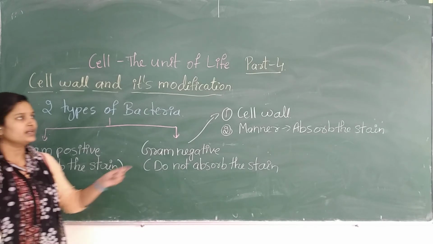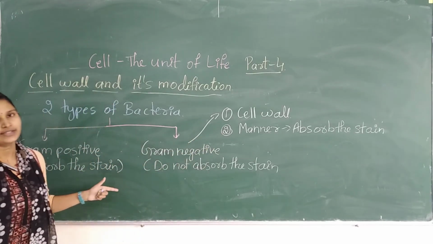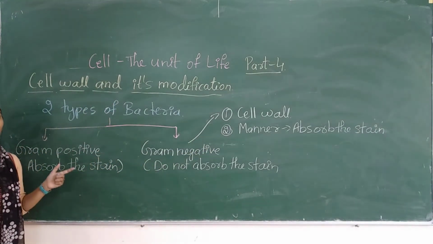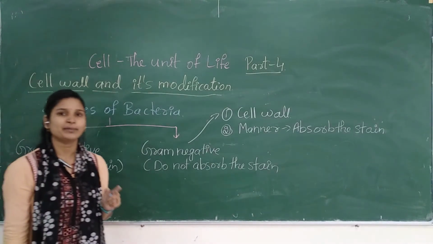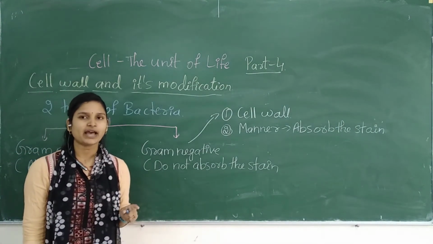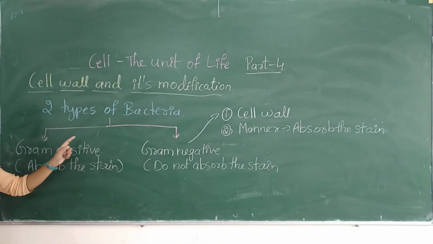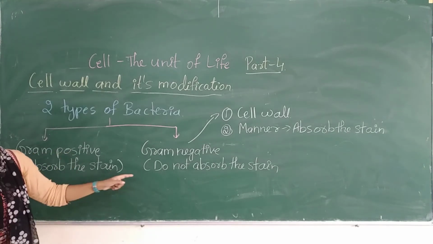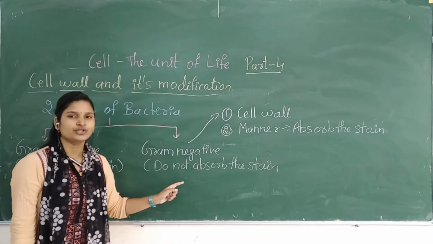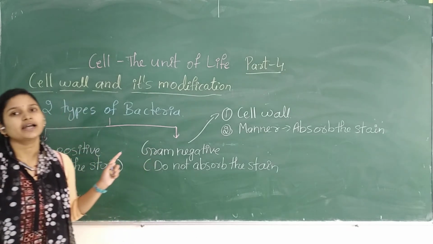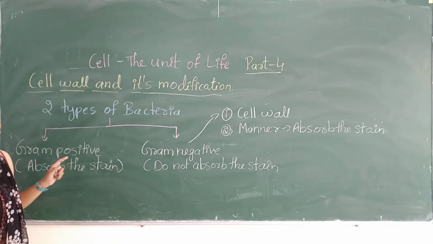Okay, so remember the cell wall in case of these two bacteria is very different. One will be having the composition of peptidoglycan and another will be having lipopolysaccharides. Okay. So remember, there will be two types of bacteria, one will be gram positive and one will be gram negative. So tell me whether all bacteria are harmful or some are beneficial.